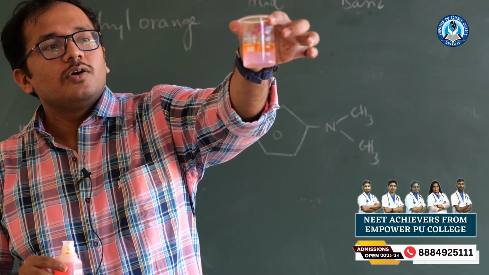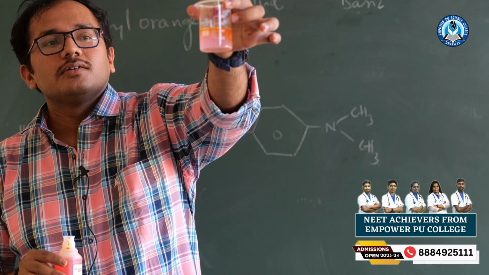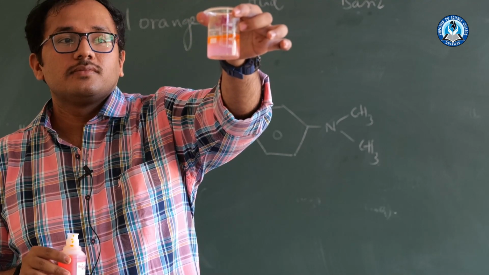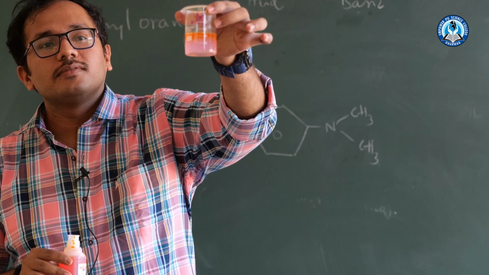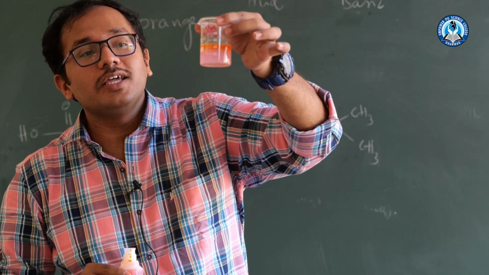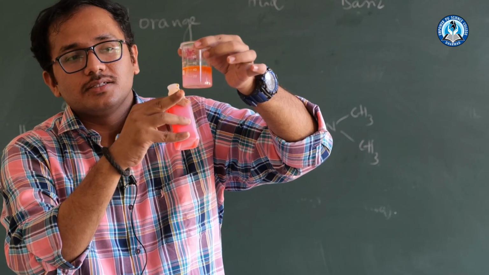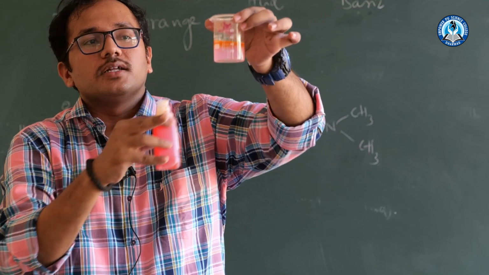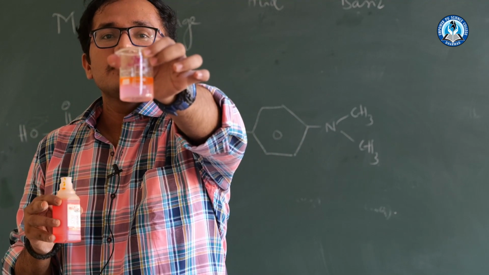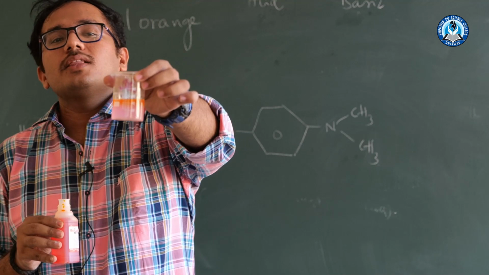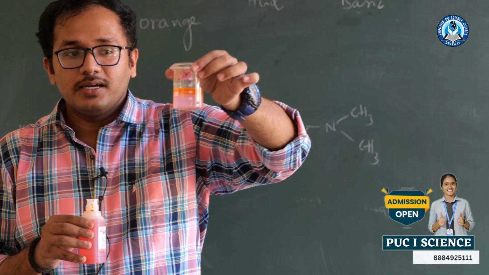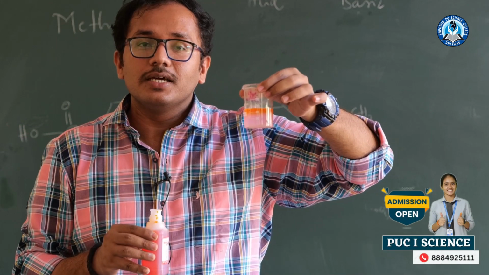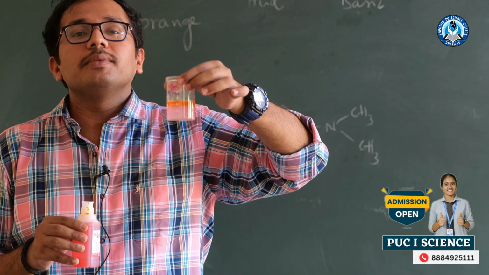See, observe this. I have added a large amount, but the methyl orange is standing. I can see 3 colors now: colorless, pink color, orange color. Can you observe this, children? Sir, what does this indicate? This indicates that water has a higher density than the phenolphthalein and the methyl orange.